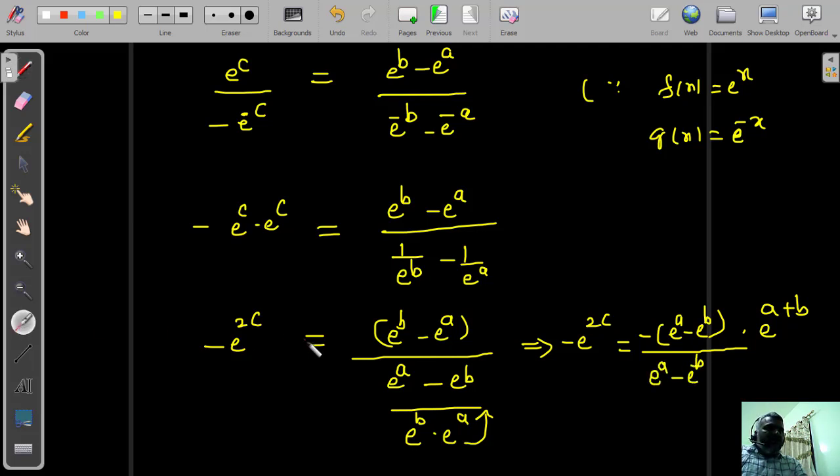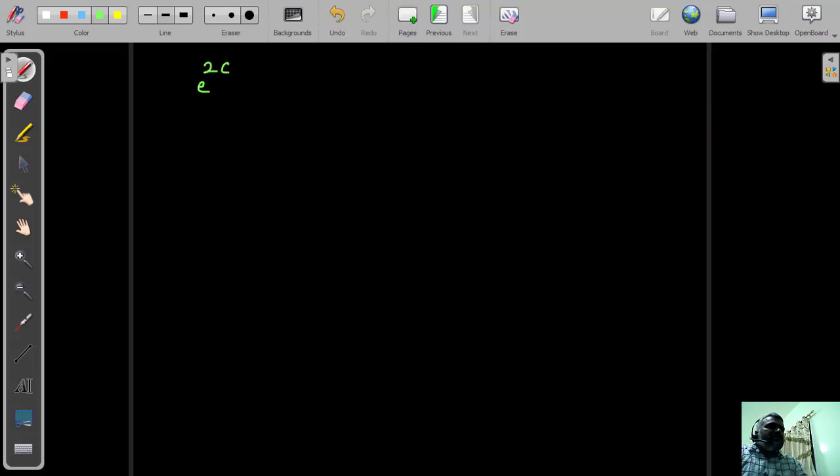I will repeat again, from here I have taken minus out, so minus common means order will be changed, e power a minus e power b, this value same I have written. When it comes to this denominator, bases are equal, adding powers, so a plus b takes the numerator. After that, we will cancel out these terms. If you look, these two represent same, cancel out. And the minus minus also, both sides you can cancel out. The leftover part is e power 2 times c equal to e to the power of a plus b. So which means 2 times c equal to a plus b.